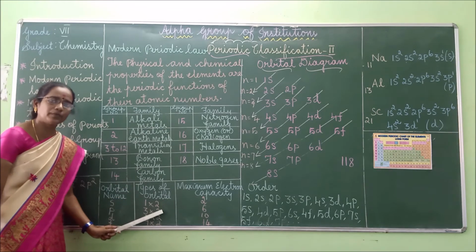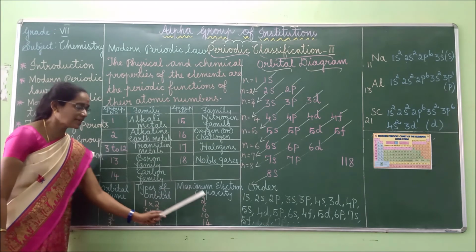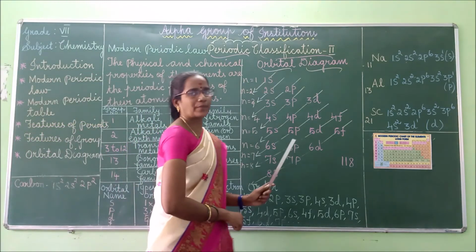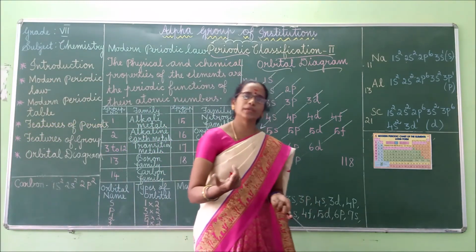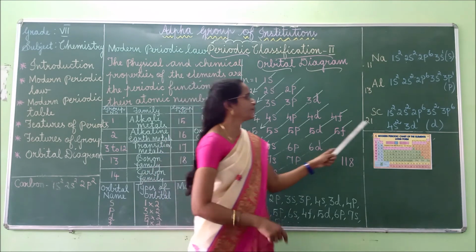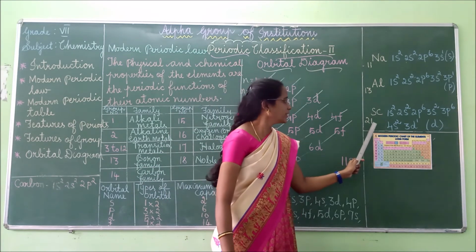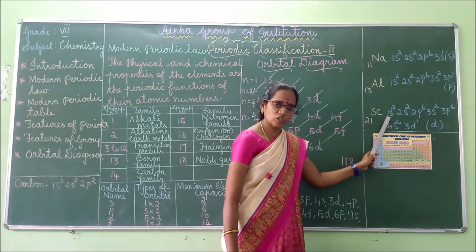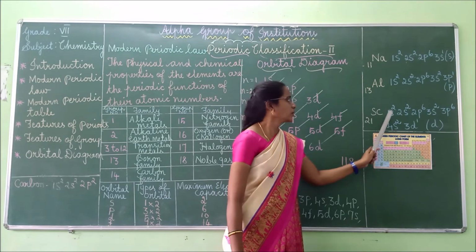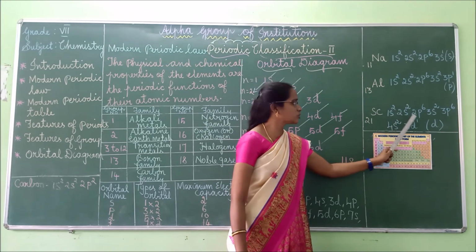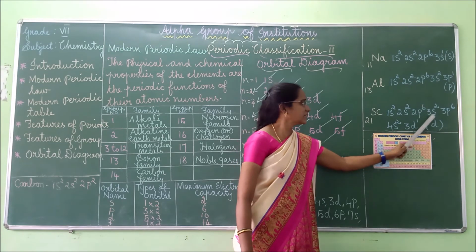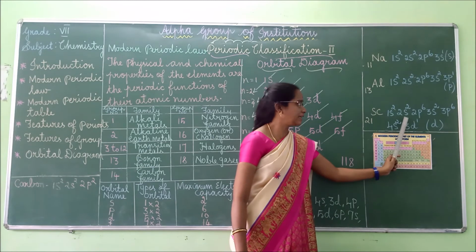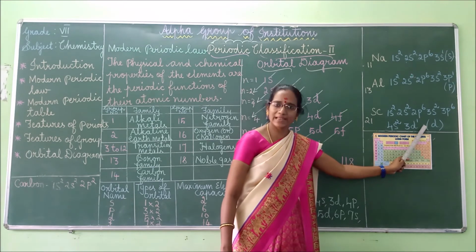In that maximum it can hold 2 electrons, and this is the maximum electron capacity the element can hold. Okay, so S block or P block or D block or F block. Next one is scandium. Its atomic number is 21. So its electronic configuration will be 1s2, 2s2, 2p6, 3s2, 3p6, 4s2, 3d1. This is the D block element.